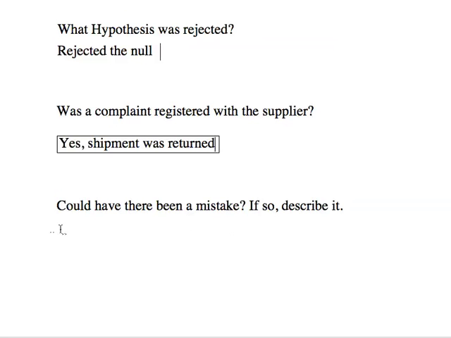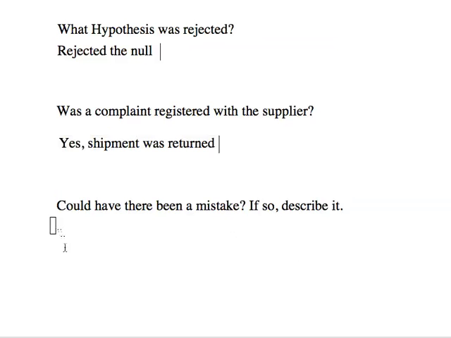Last but not least, and this is probably the most important question so far: could there have been a mistake, and if so, describe it. Many times students get a little confused with this question because they'll say, well, the scale could have been broken, or the bozo could have eaten a few chips out of the bag before he measured it, or things like that. But that's really not what they're looking for here. We're going to assume that the researcher they hired knew what they were doing and that all of the data collection procedures were done correctly.